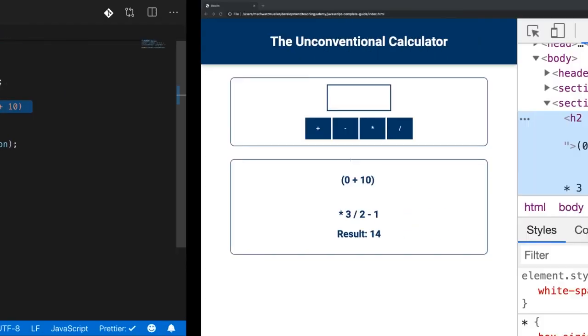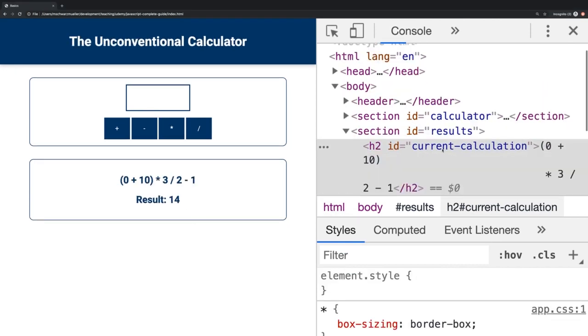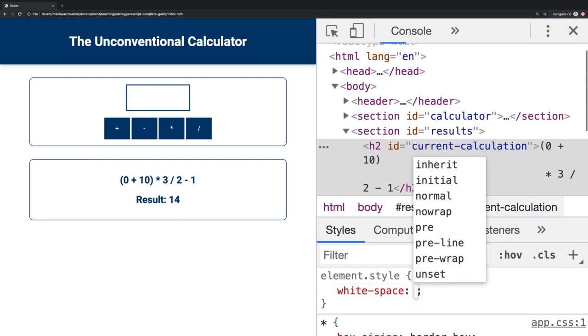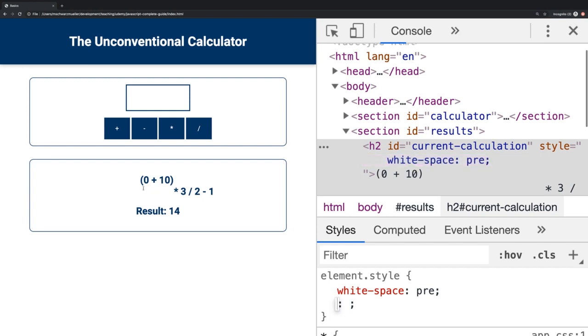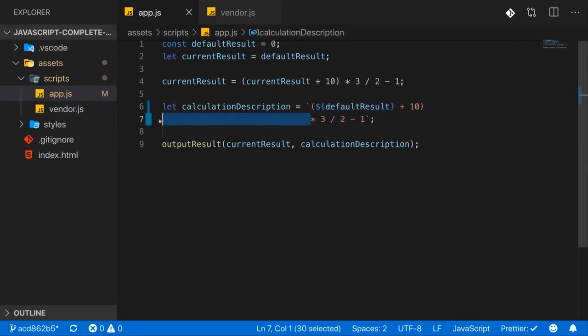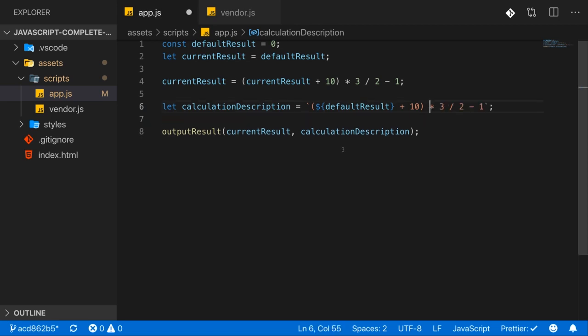Well, if you save that and you reload, our styling will be lost because we reloaded, but here on the right you can see this extra white space, it really is part of the string. And if we re-add this style here to our h2 element in the developer tools by setting white-space to pre, you see we really do have the line break and the extra white space in here. So be careful when you use that, and really only use the line break or extra white space feature here if you want to build a string that has the extra white space or that has the line break. Don't do it just for readability.